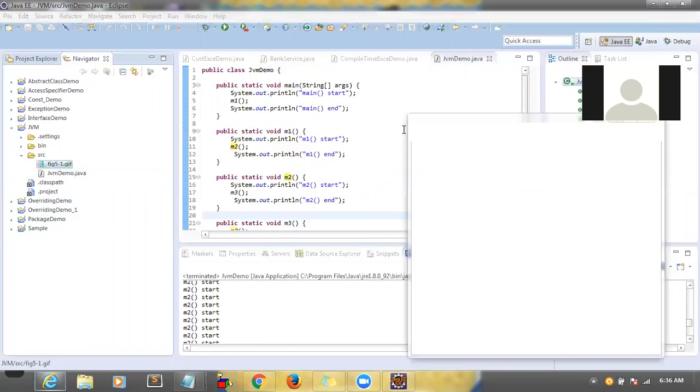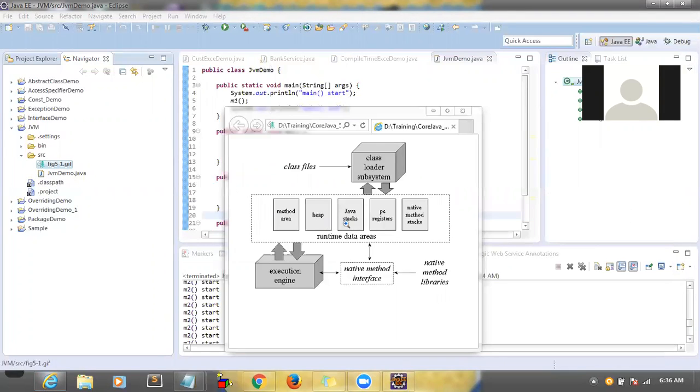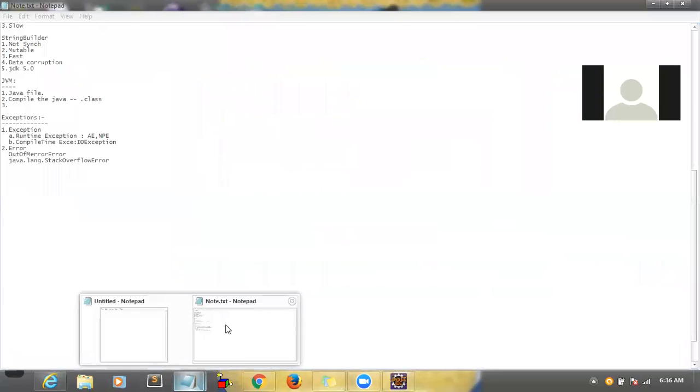So this is your JVM. It is trying to add this method to the Java stacks every time. It's not able to provide that much space. Finally, it ends up with an out of memory error or stack error. Right. Okay. So this is an example for error.